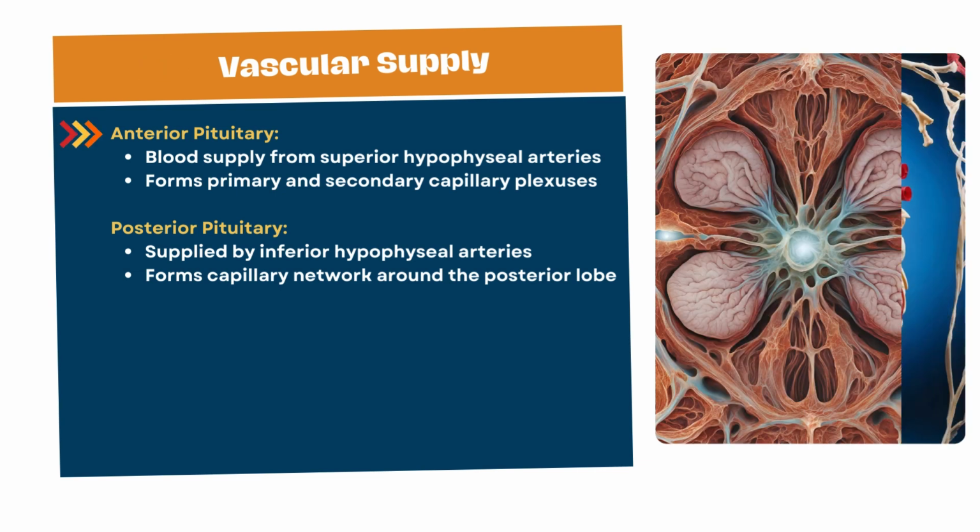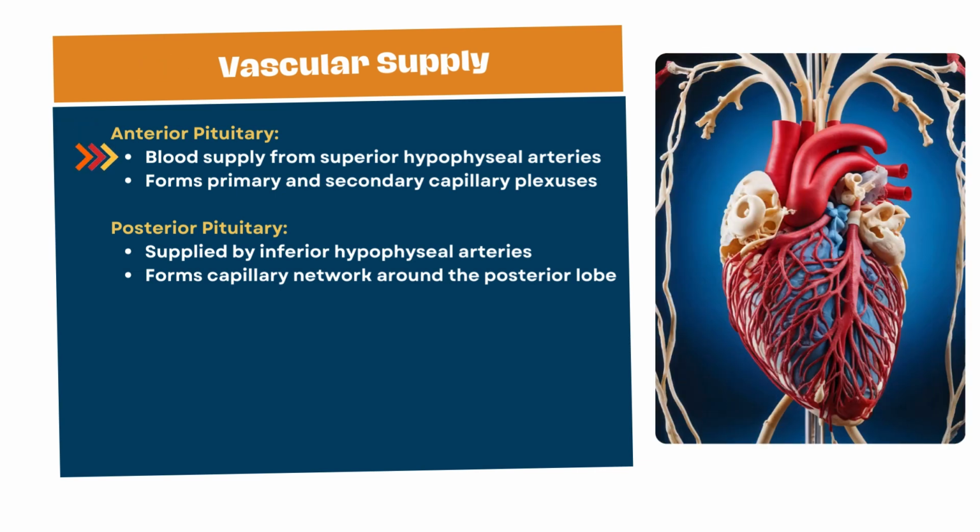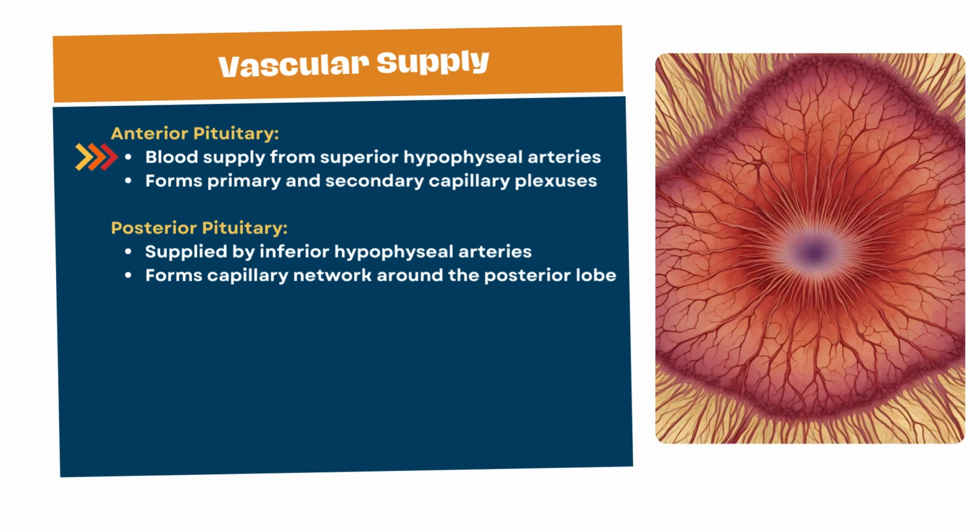Vascular supply. Anterior pituitary receives blood supply from the superior hypophyseal arteries, which form the primary capillary plexus. This network connects to the secondary capillary plexus in the anterior pituitary through the hypophyseal portal veins, facilitating the transport of hypothalamic hormones.